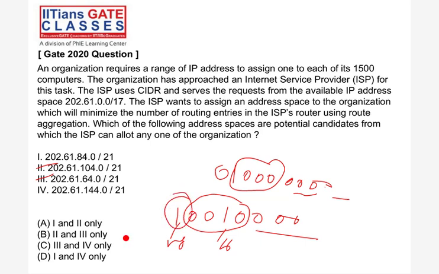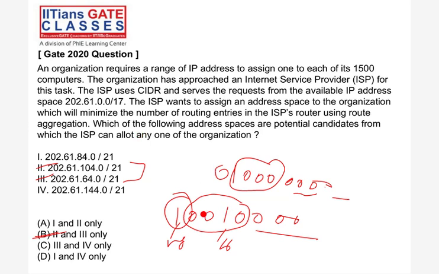Because this network is different, the first 3 can lie in this network. This one can't lie in this network because that network itself is different. But the point is the subnet is the same. Only these two subnets are possible.